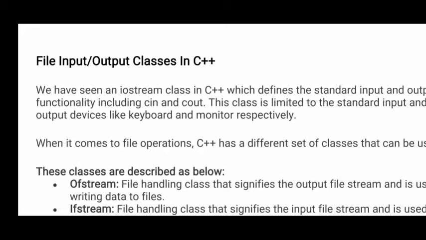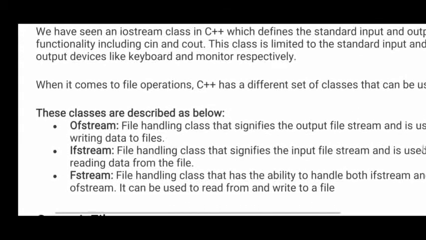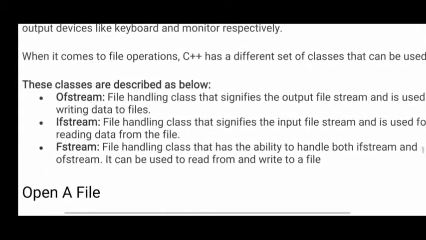Here we have unformatted file operations, meaning the operations which can be performed to open a file and to close a file. Those come under unformatted file operations. Here you can see ofstream is a class.